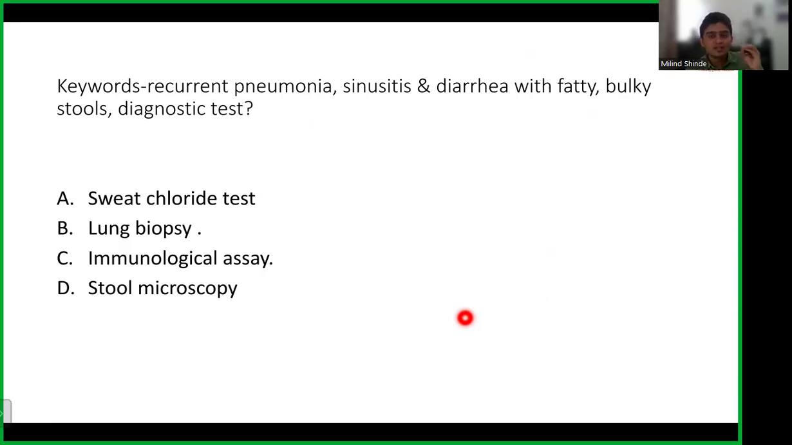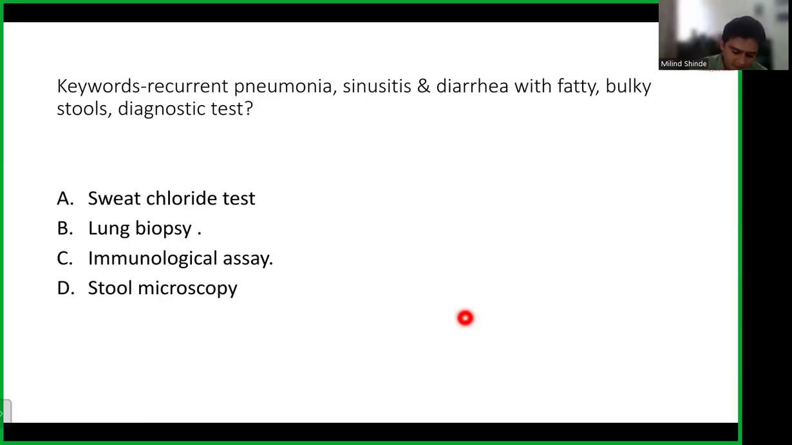So usually multisystem disease we see commonly in syndromes or the diseases which are systemic. Okay, so here we understand that the child has something that has predisposed him to have recurrent infections and diarrhea also. Okay, so look at the options. So we have a sweat chloride test, lung biopsy, immunological assay, and stool microscopy. So stool microscopy will help you only to understand the problem that is there in the stool. And we can see there are fatty stools, so you don't have to really go and do microscopy.